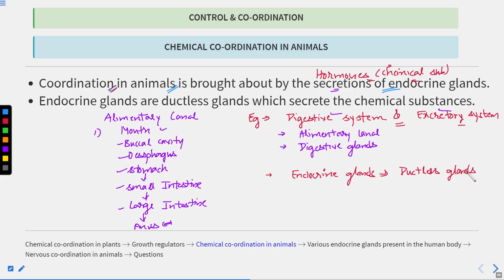They are known as the ductless gland, meaning they directly secrete their secretions into the blood. The secretions are known as hormones, secreted directly into the blood. So there are no ducts present, and the hormones are directly secreted into the blood. Clear? Now let's move on.